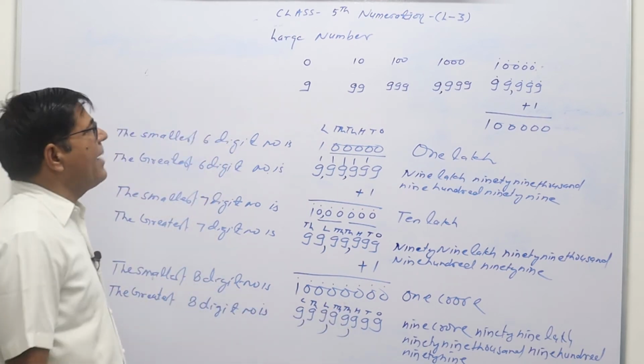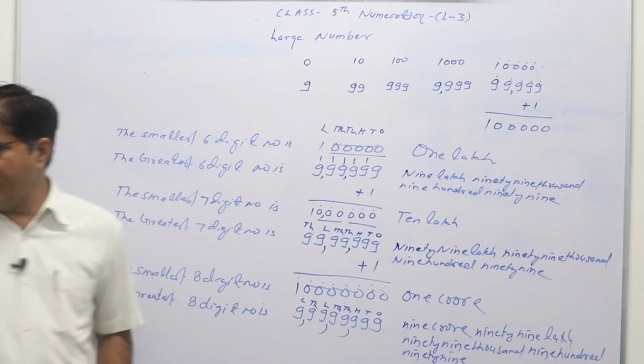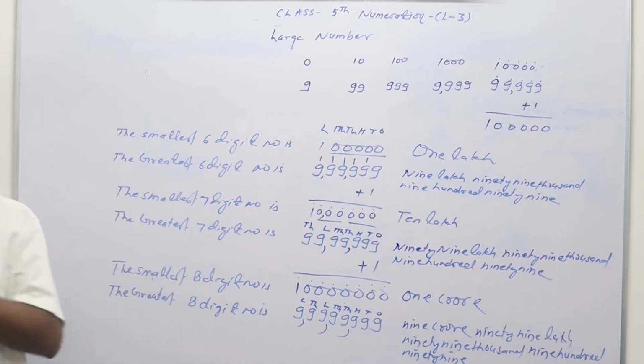So this was about large numbers. Now the next topic is, please pause the video and note down.